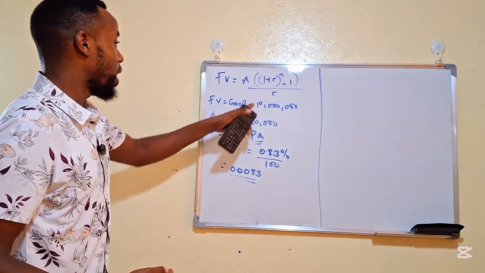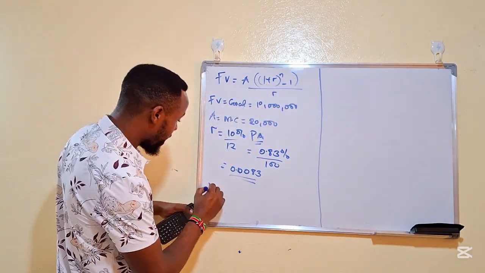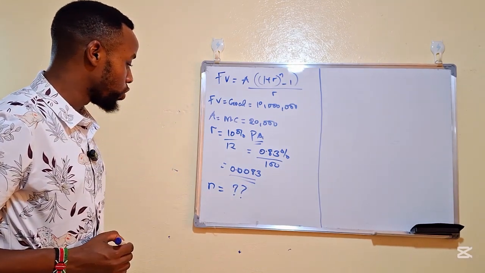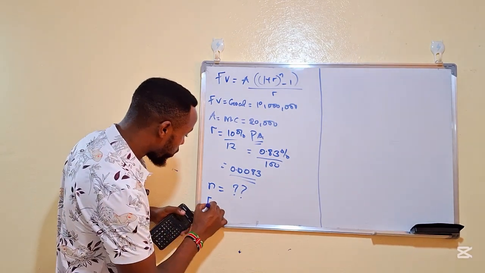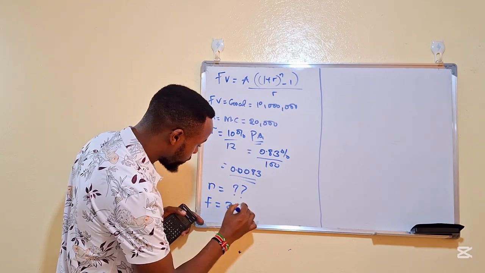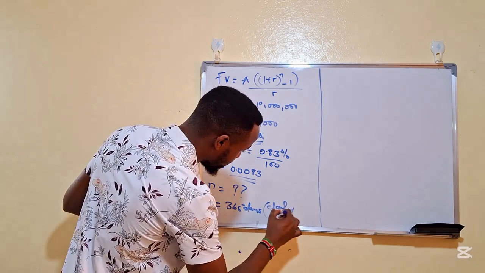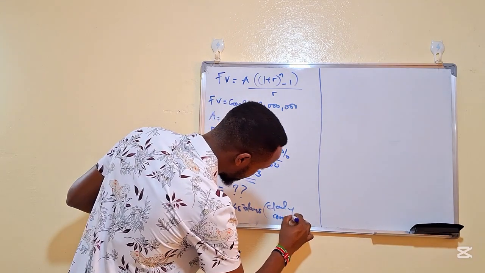Now, our n, we don't know. Our n is what we are looking for. So our frequency of compounding is 365 days or daily compounding.